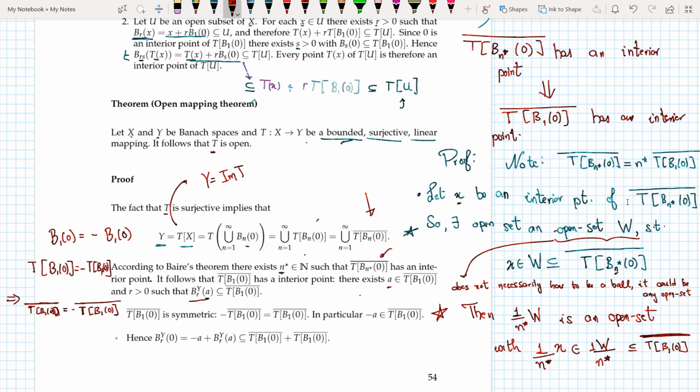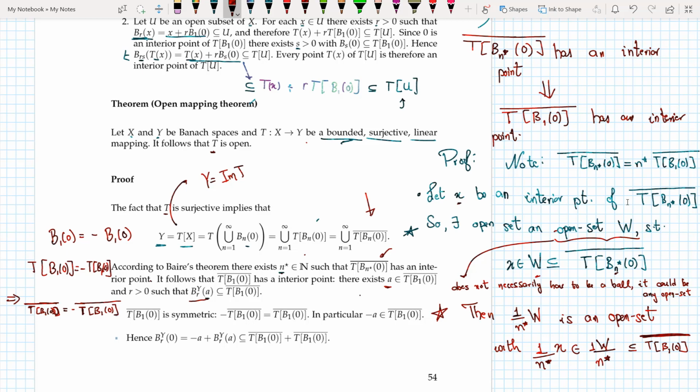Now remember that from T B_N star(0) to T B_1(0) I used any open set, and now when I am in the closure of T B_1(0), I again use my ball notation. So if this is an interior point, then there exists a such that the ball of radius r in my space Y around a is completely lying in the closure of T B_1(0).